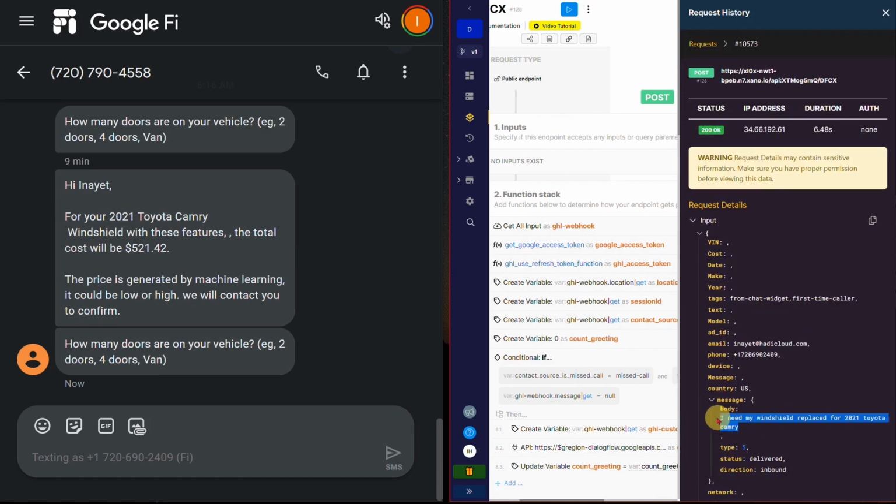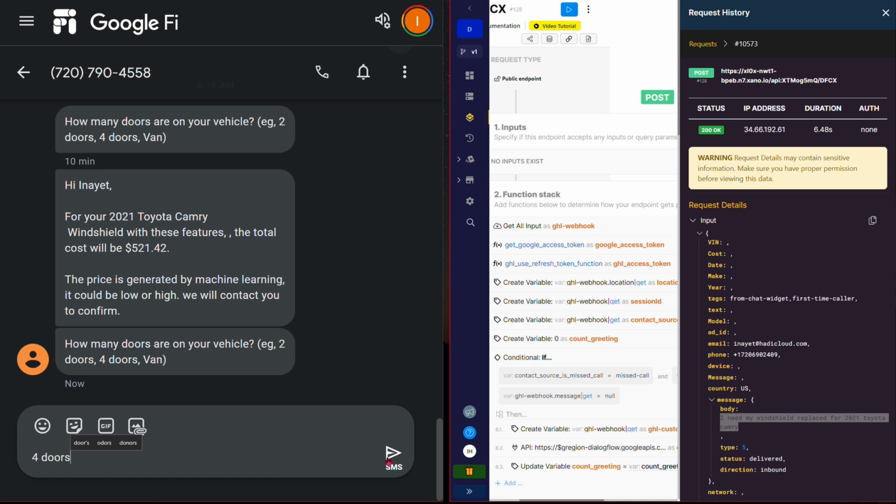The message is I need my windshield, and now as you can see, it's collecting how many doors we have. I can either write 4, or 4 doors, or 4-door utility, 4-door sedan, or just anything. And the Dialogflow CX agent is trained on various different intents and intent types.